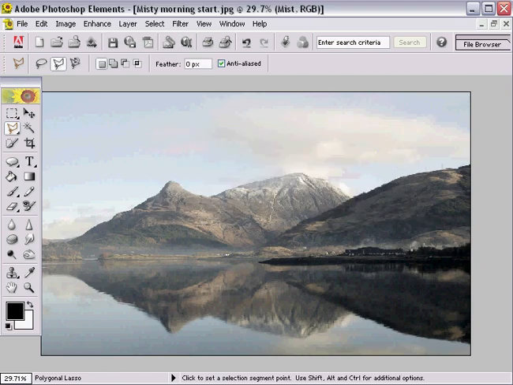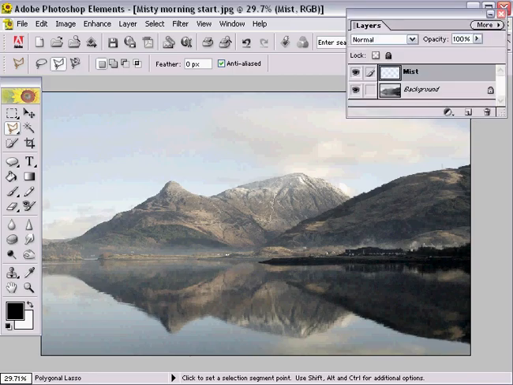We can take a peek into the Layers palette in Photoshop Elements by hitting the F11 key. And there we can see the background, which is our image, and there we can see the new blank layer that's ready to accept the mist we're now going to create.